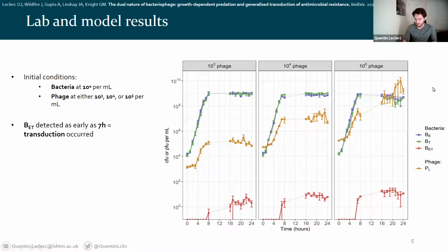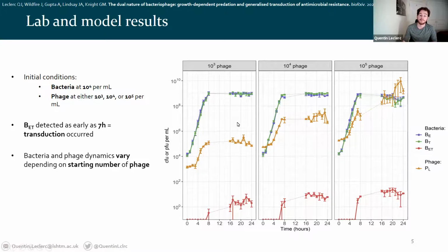Second thing which is interesting about this is that the bacterial and phage dynamics seem to vary depending on the starting number of phage. So what this means is, if you look at the 10 power 3 and 10 power 4 datasets, the bacteria grow for about 8 hours, then they reach their stationary phase. And interestingly, the phage also stop increasing after 8 hours, which is somewhat unexpected, because we'd expect the phage to just keep killing all the bacteria. As for the 10 power 5 dataset, however, in the later time points, the phage are still increasing, and we're starting to see a bit of a decrease in the bacterial numbers.